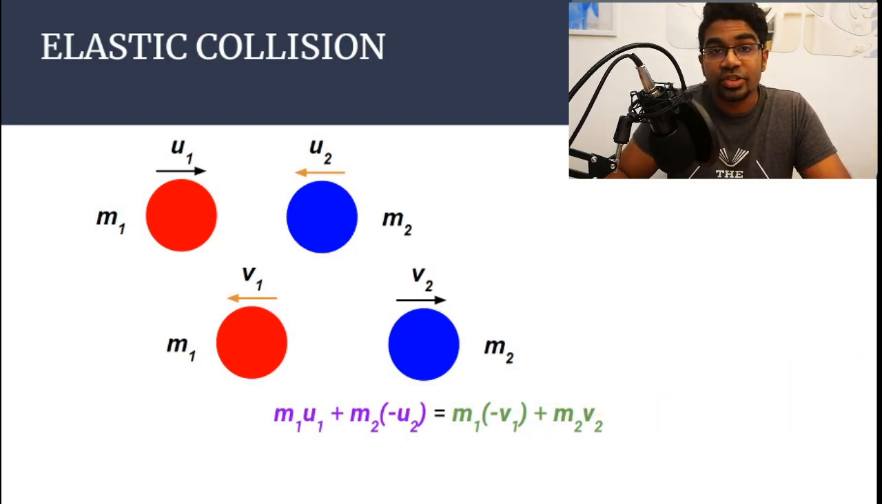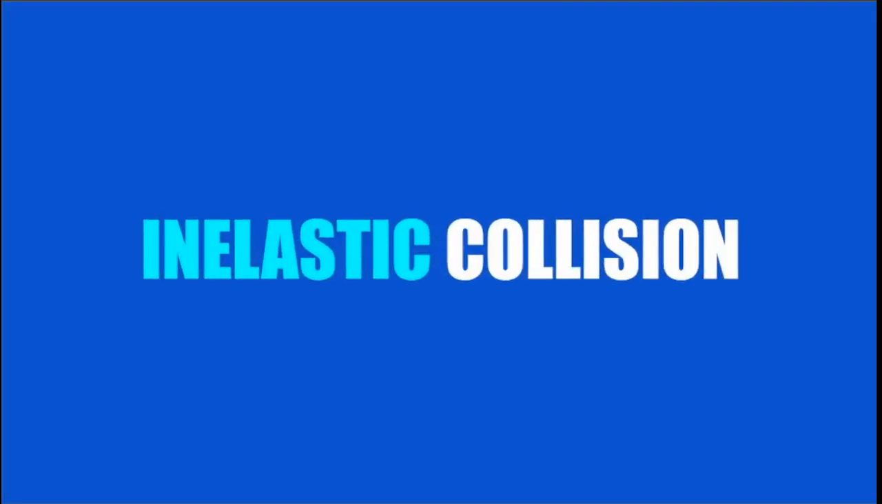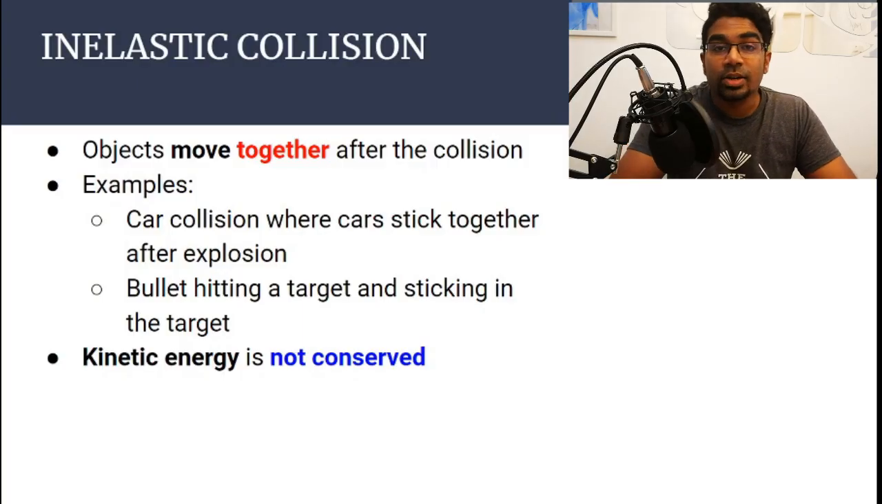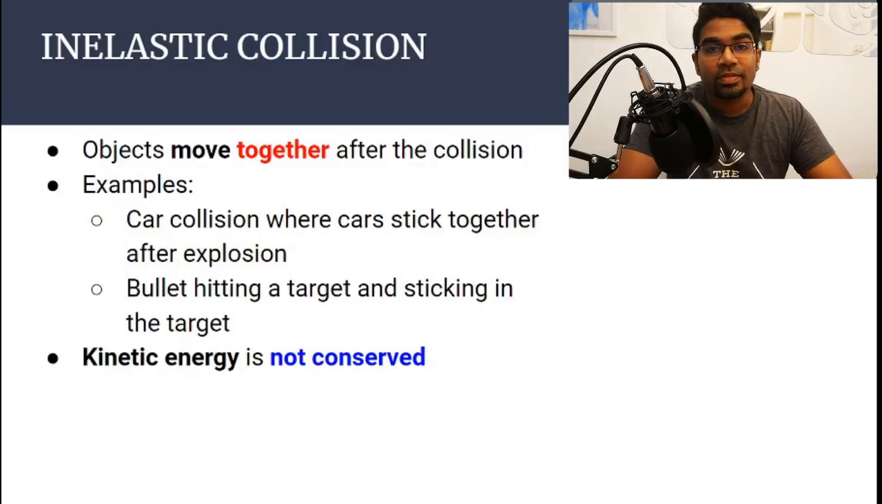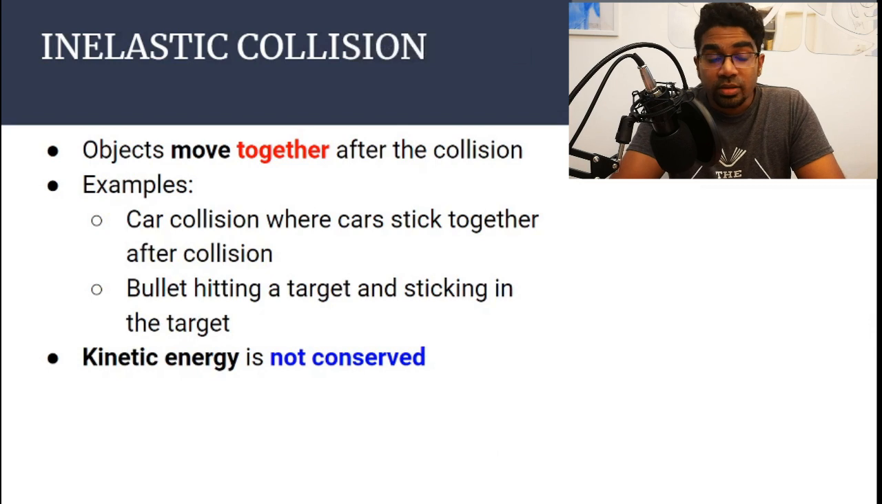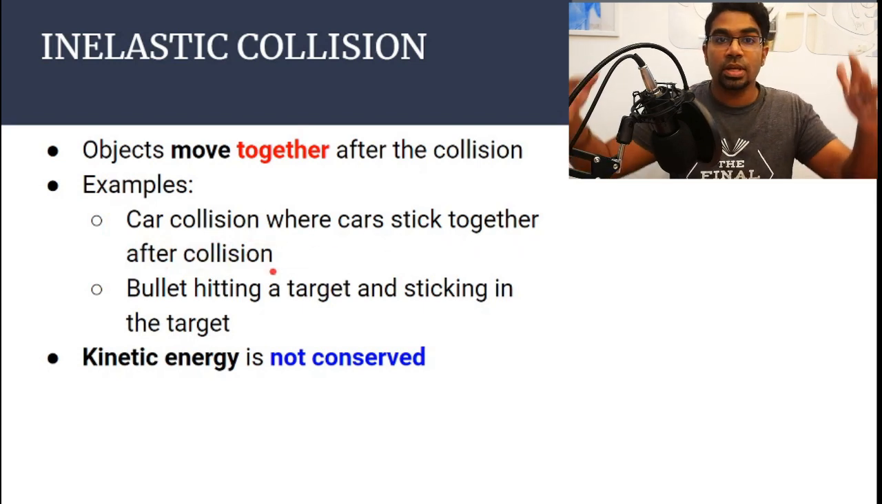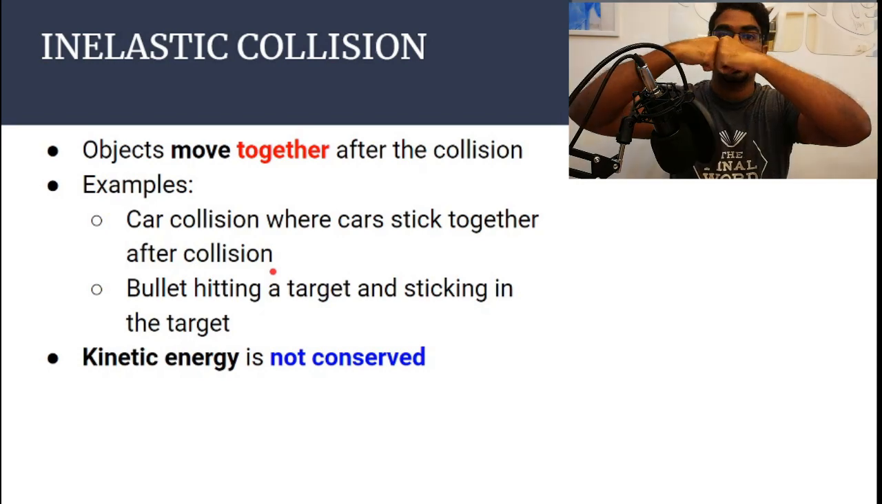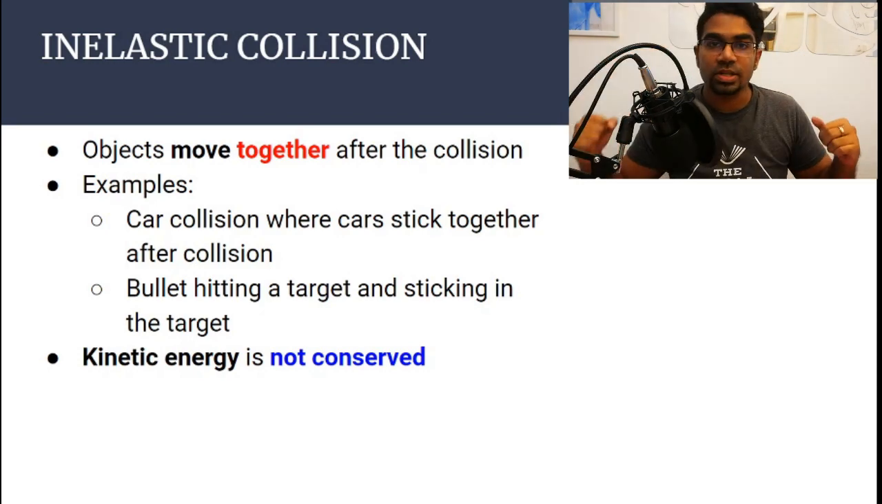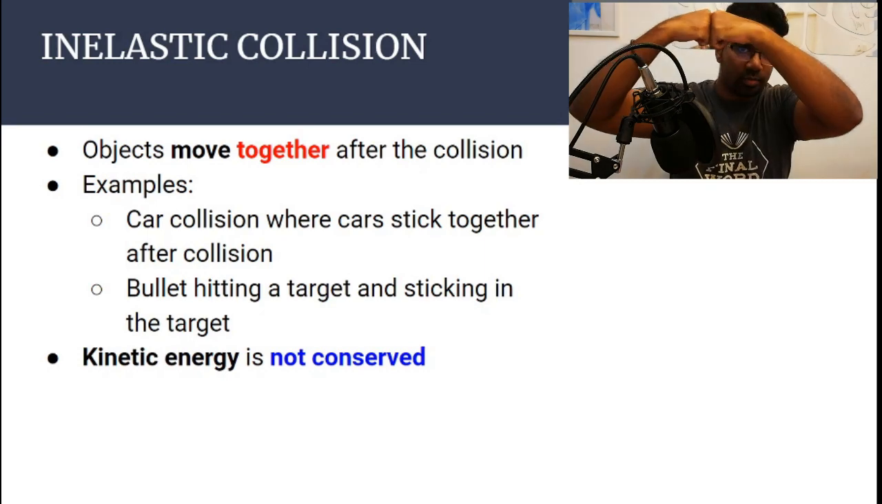Now let's look at inelastic collisions. For inelastic collisions, the objects move together after the collision. The kinetic energy is not conserved. That means the kinetic energy before the collision is not the same as the kinetic energy after the collision. Why is this so? Let's look at the real world examples. So one of the examples is that when a car collides with another car and the cars stick together after the collision. That means after a car crash, they move together after the collision. So they don't separate. They crash and move together.